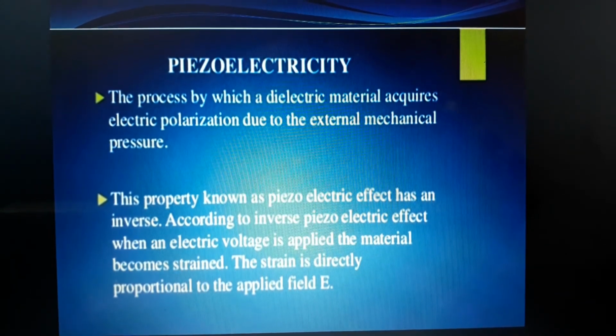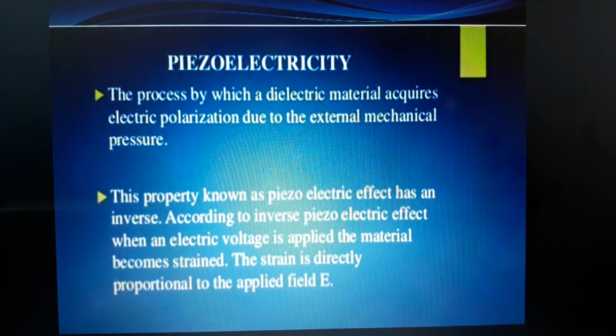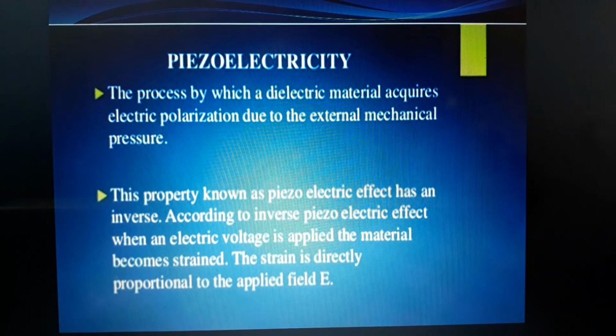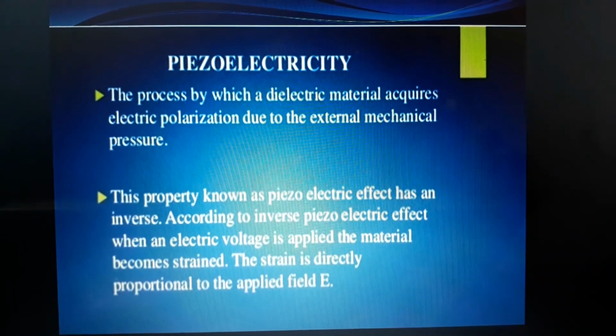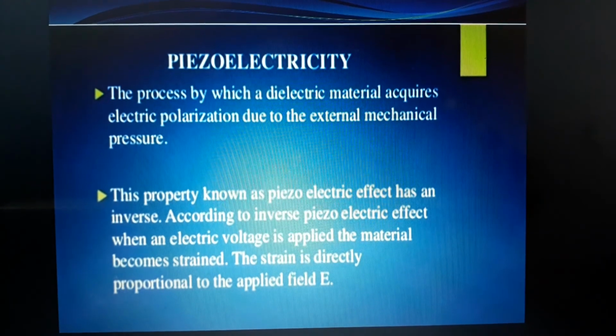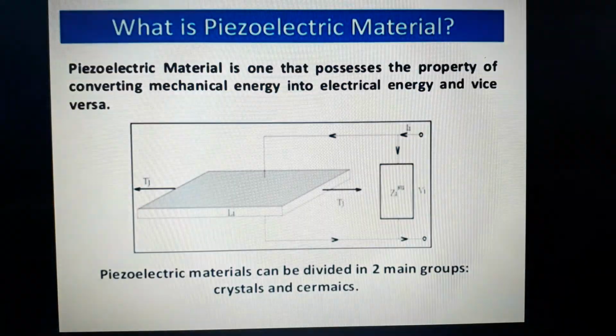In the next slides we will discuss how the direct and inverse piezoelectric effects take place. If we apply a greater field, the strain increases, and if the field is smaller, the strain decreases. It is directly proportional to the electric field.